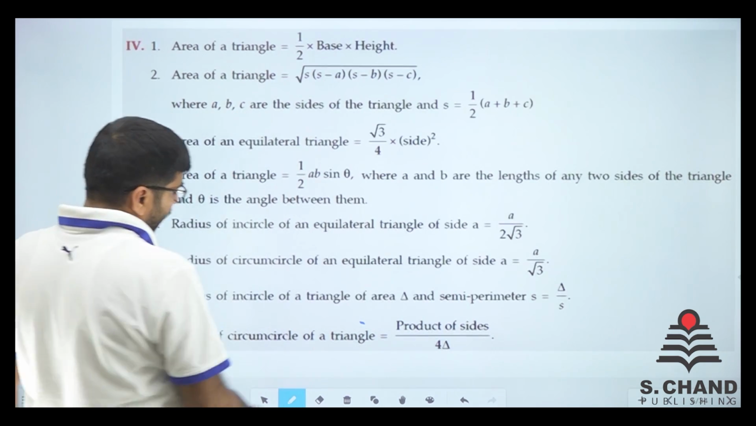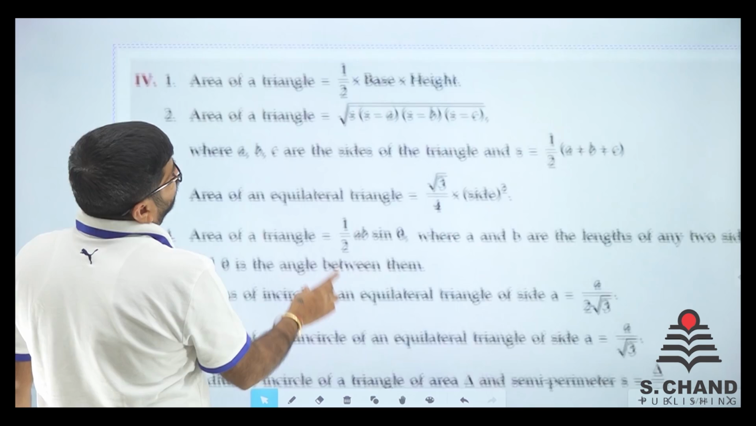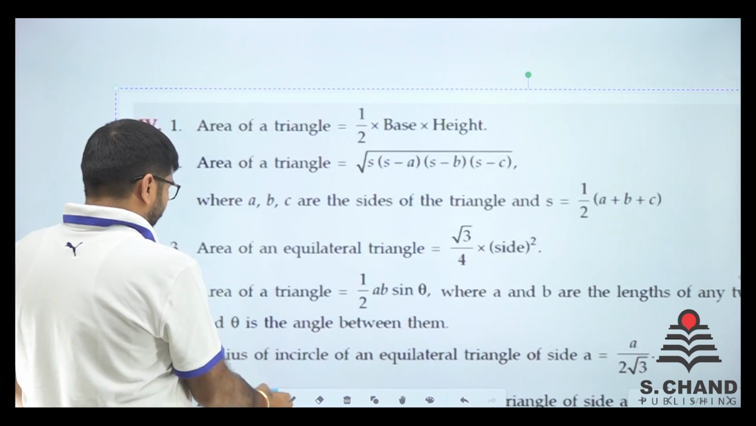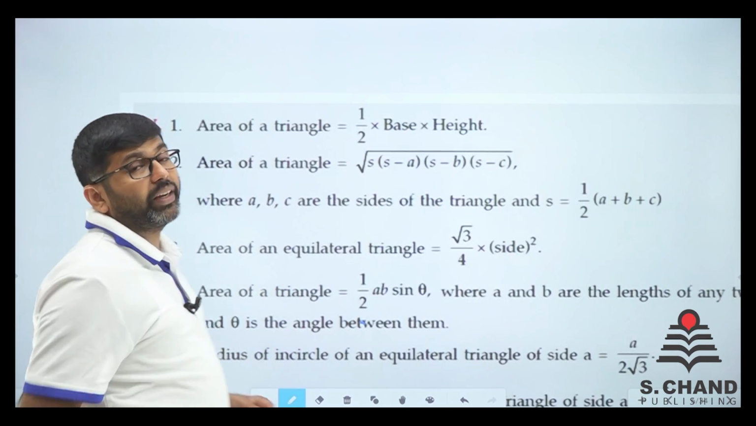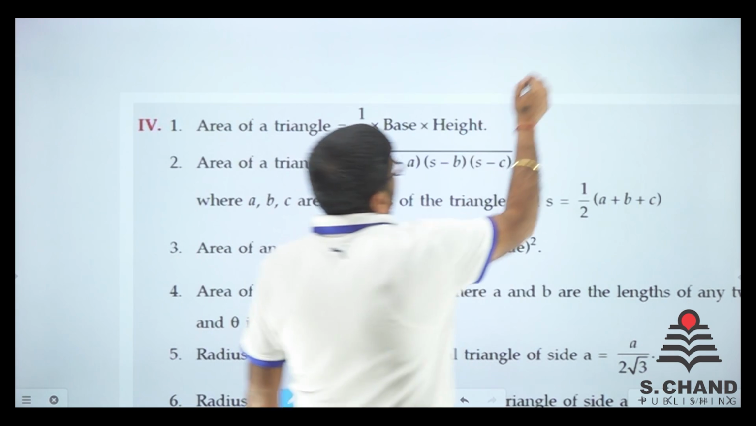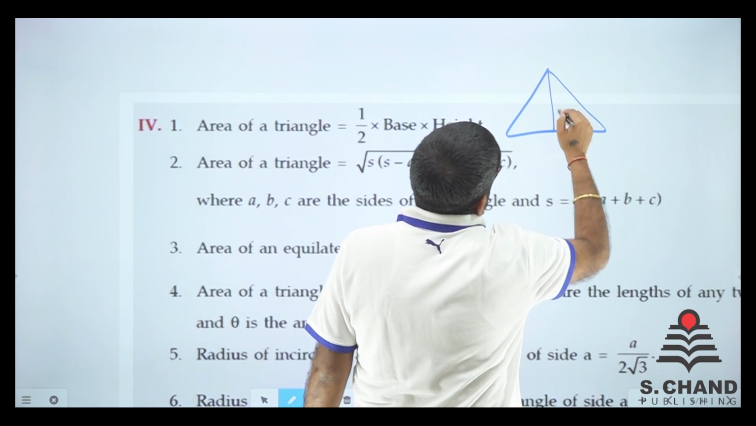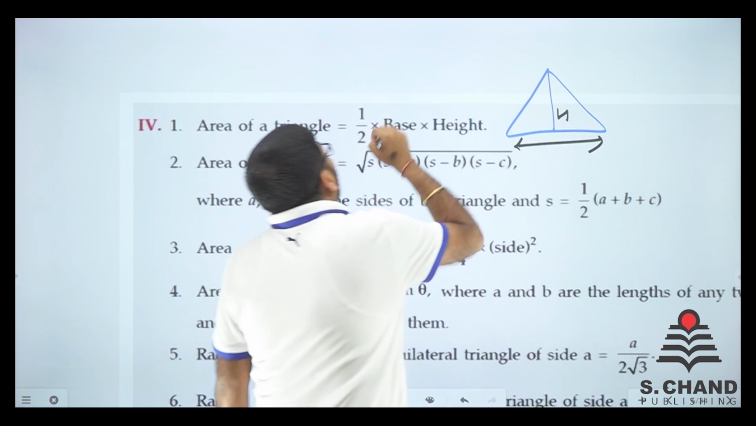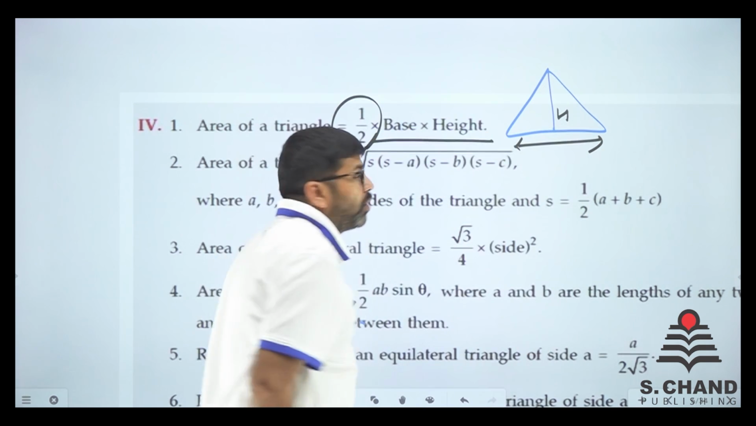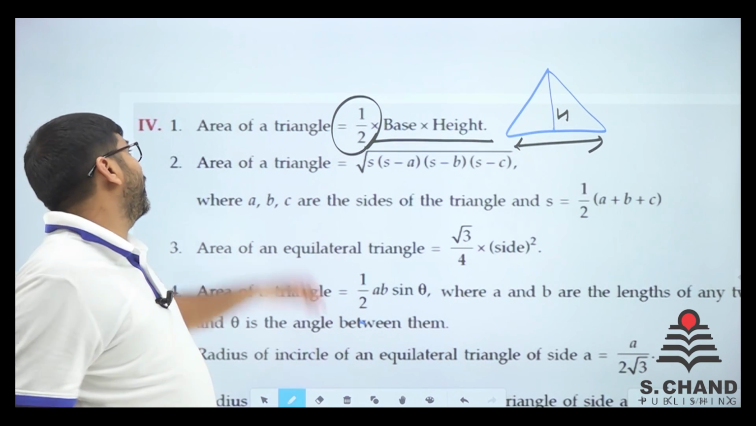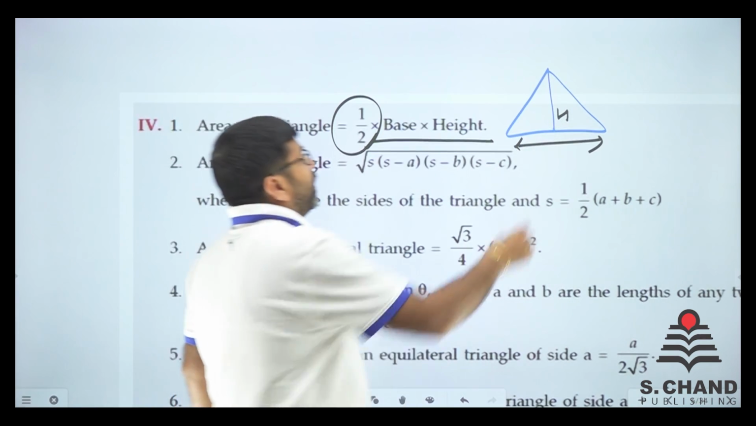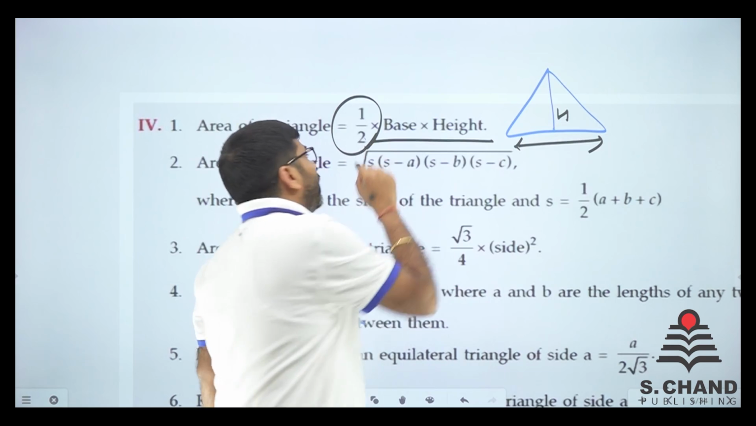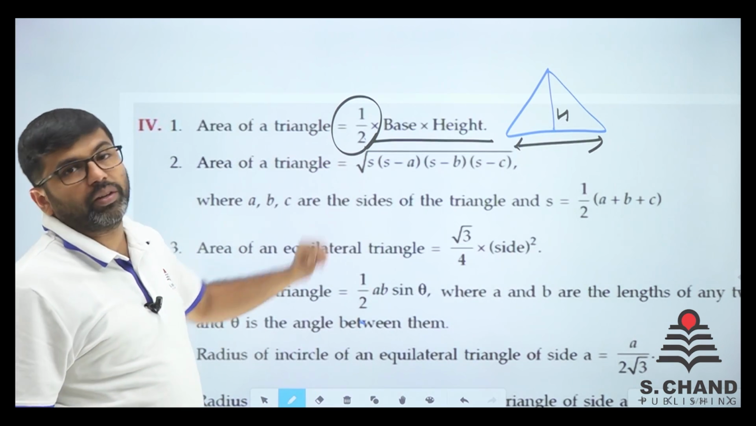Now area of a triangle. The area of a triangle can be seen in very different ways. First, basically if the height and base are given. Say for example this is the triangle, this is the height and this is the base. So half into base into height is the area of the triangle. That is the height, that is the base. Multiply and do it half.